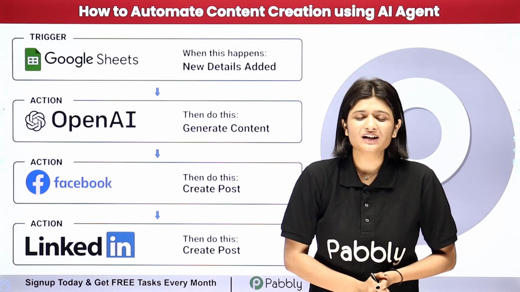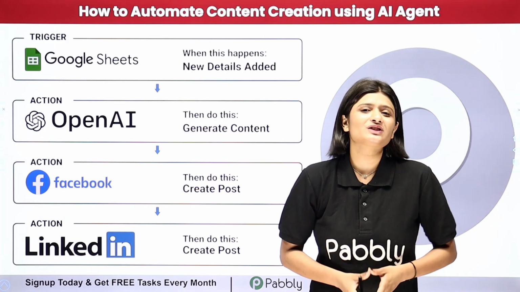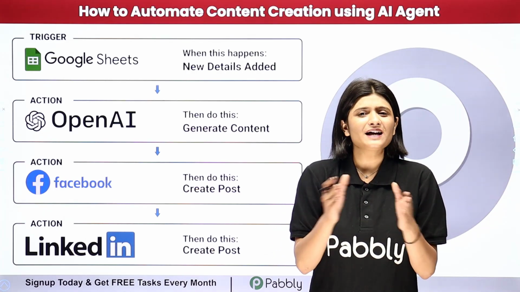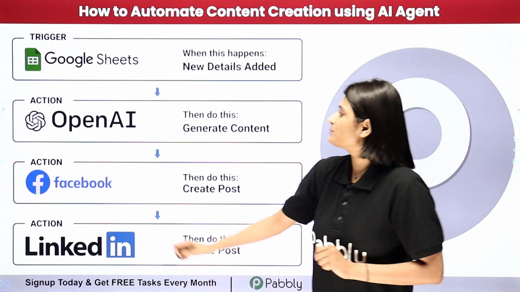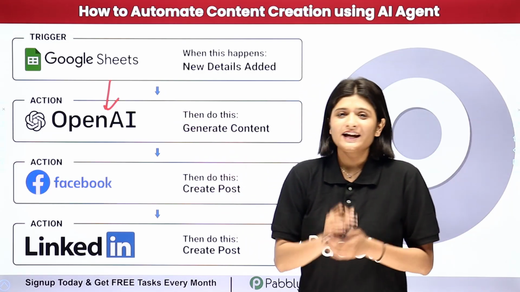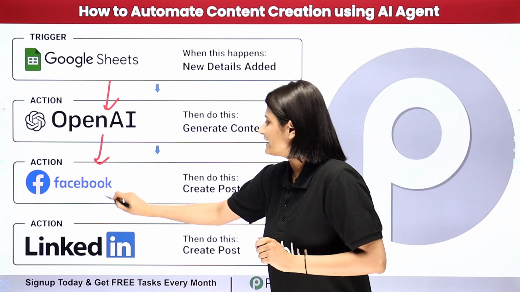to do this automation, I am going to use Pabbly Connect. So Pabbly Connect is an amazing automation and integration software which requires no coding or programming skills. Here I just need to build connection between Google Sheets, OpenAI. Here I am going to use my AI agent as OpenAI, then Facebook and LinkedIn.